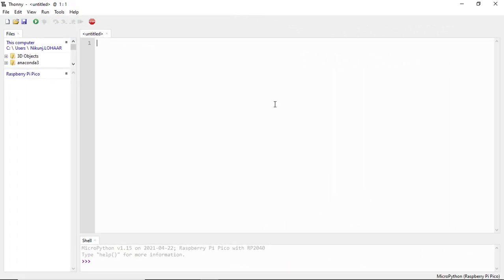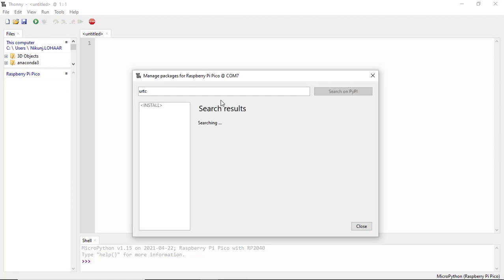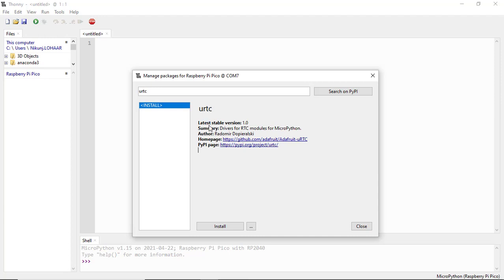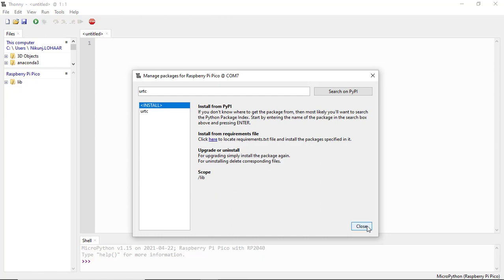To write and upload program, here I use Thonny IDE. First we have to download library for RTC module. For that, go to Tools, then Manage Packages. Search for URTC and install it. You can see library is downloaded.